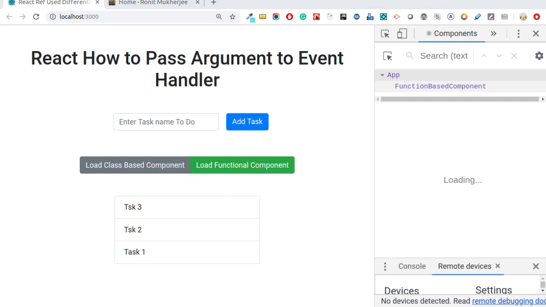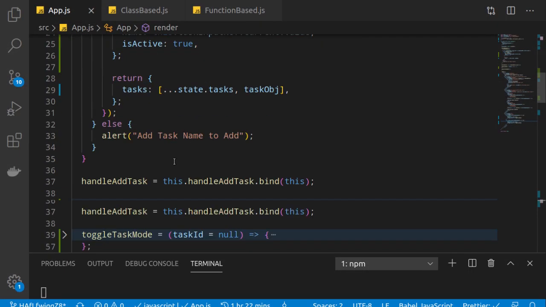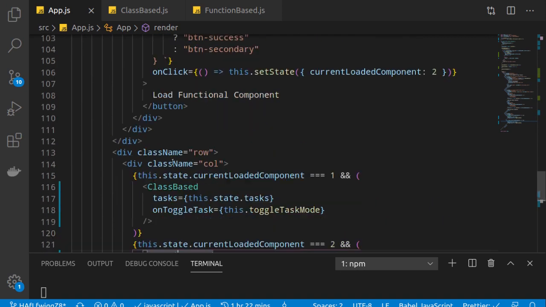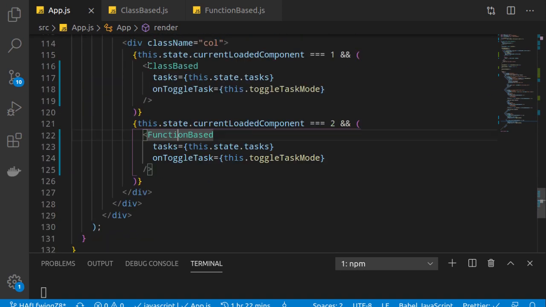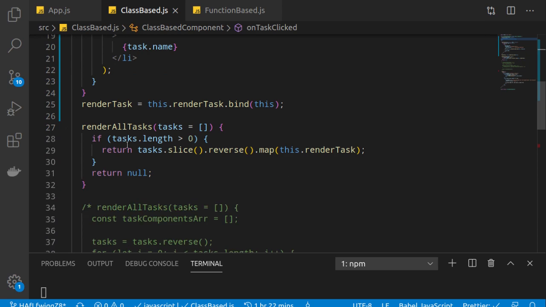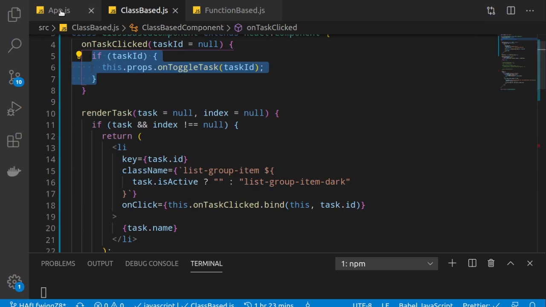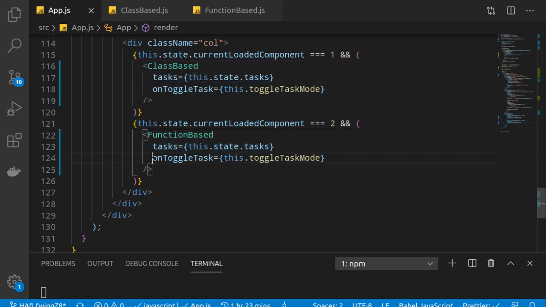So now let's go back to the code again. Now here you understand what this particular thing is, right? This is the class based and function based. This we already did in our previous video, passing the task to our child components and then rendering it here using this render task, render all tasks. We saw all these methods, right? Now this time what we added is on toggle task, right?